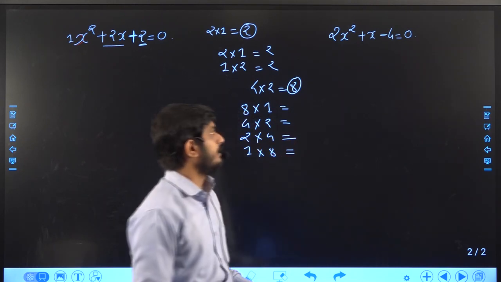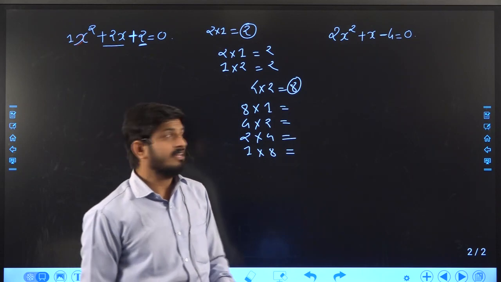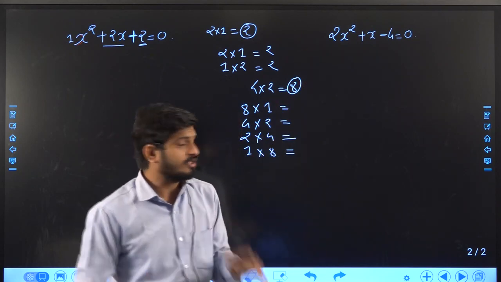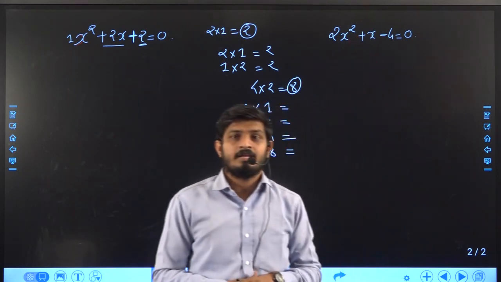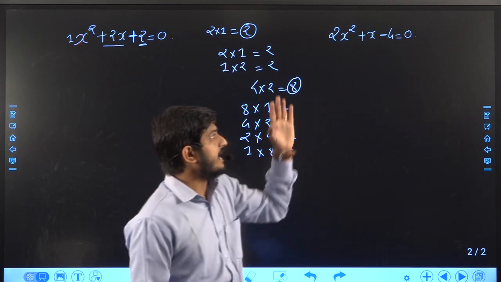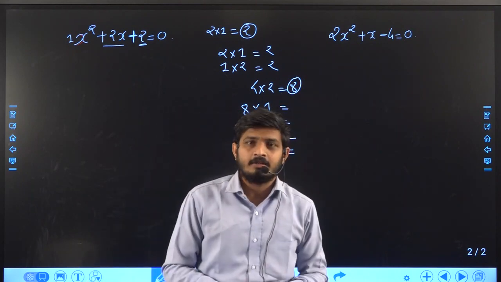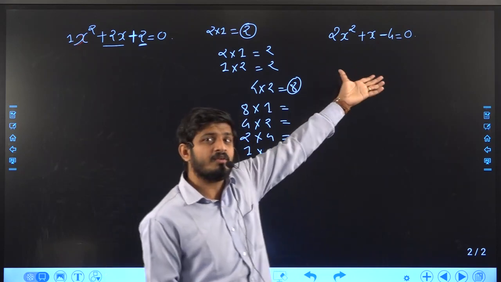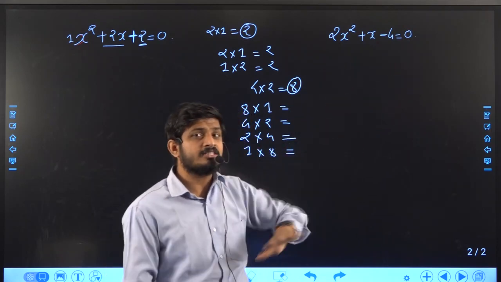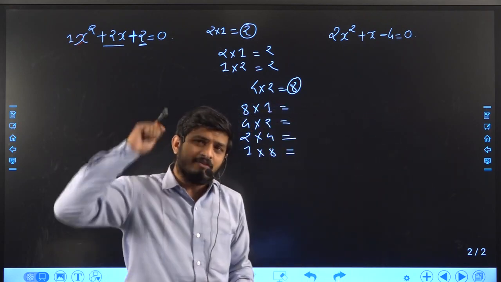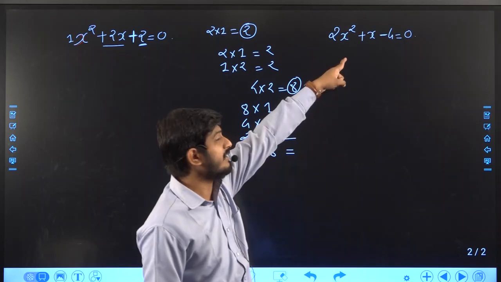So ultimately, even in this equation you do not have such factors so that you can get your middle term. And if you are not able to find your middle term, it means you cannot apply the factorization method. And if the factorization method is not valid for such an equation, you can conclude that there is no solution for this given quadratic equation. But I will prove that this equation has a solution.